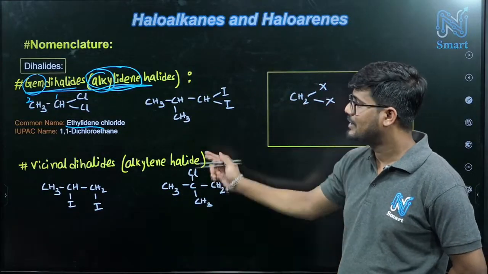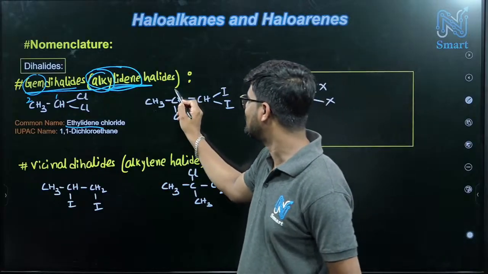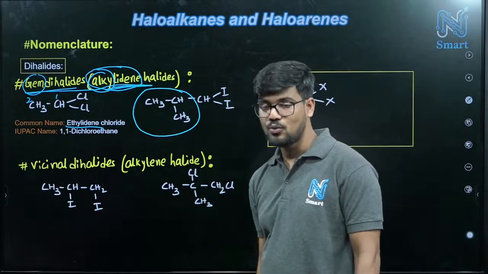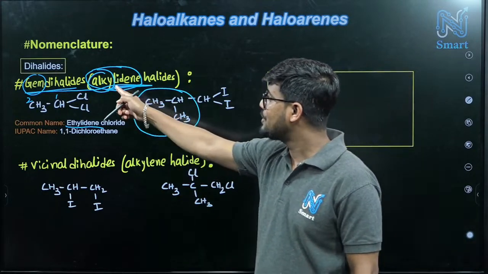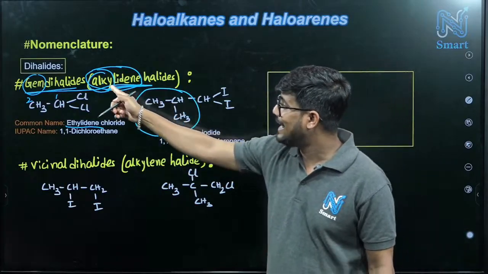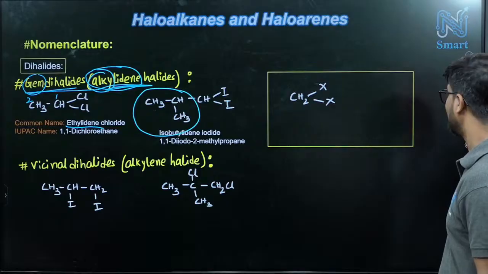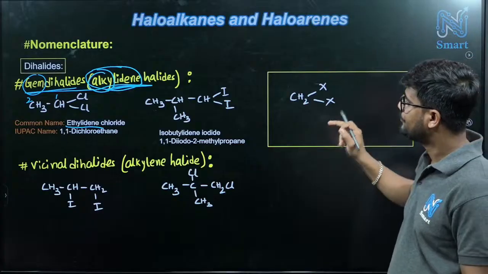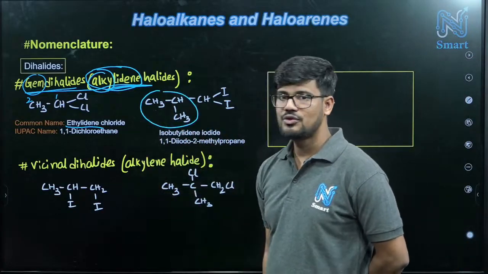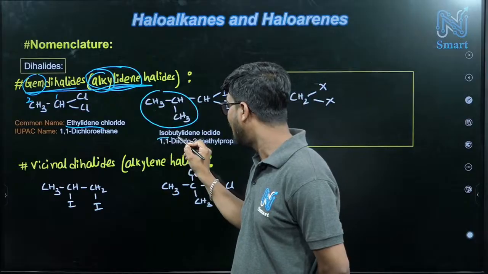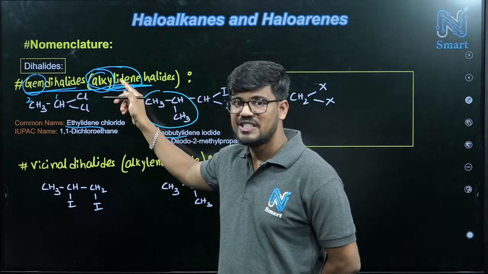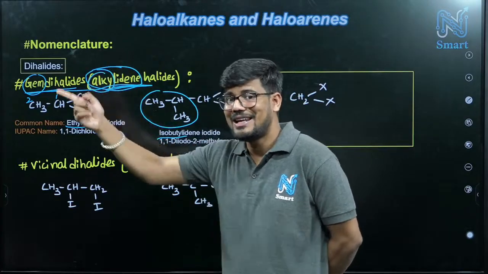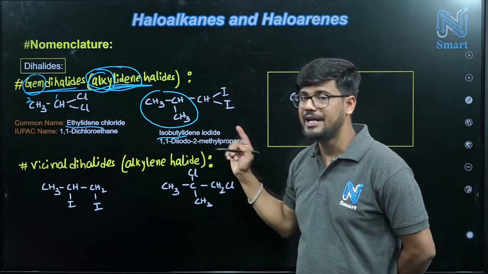Now this system, can you recognize this system? Already I discussed this one. Whenever we have this, an iso system is there. So in this case, what will be its name? Always you have to consider the alkylidene system. So isobutylidene. This system, I already said, is an iso system. Since 4 carbons we have, isobutyl, and similarly with alkylidene, isobutylidene iodide.